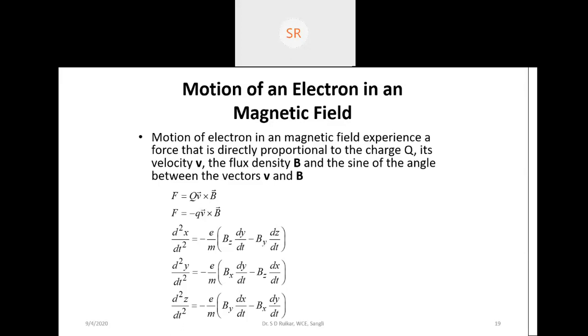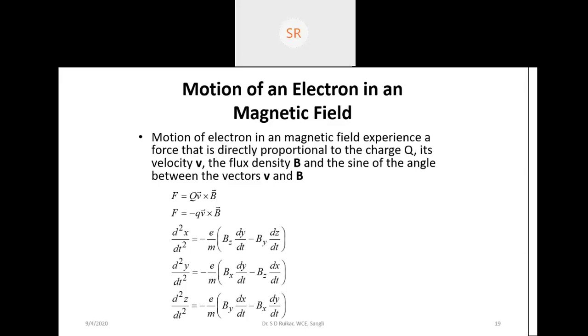Because of the magnetic field, the electron is pulled by the magnetic force in a circular path. The magnetic force is perpendicular to the electron's motion, so when the electron moves in a magnetic field, it is pulled by the magnetic force. That is the force we are getting here. So the electron is not moving in a straight way, it is moving in a circular path.